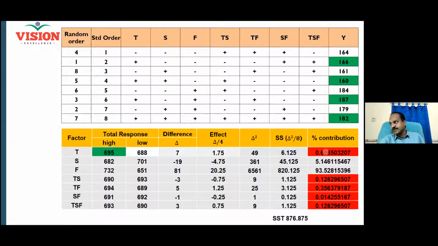Now contribution of each factor on your response can be understood by dividing this effect by the total sum of square. Can somebody check 6.125 divided by 876? Are you getting this number?